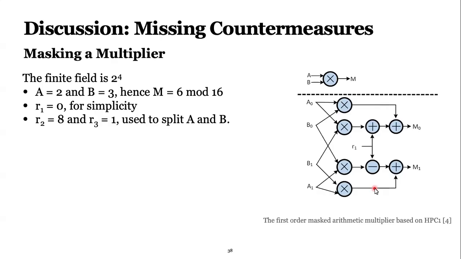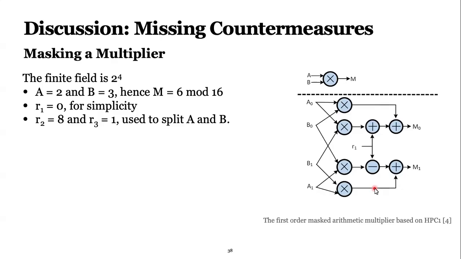They are basically creating shares using random values. I will keep this R1 as 0 for simplicity. I just want to explain how to create shares and how to get the same result. It can be any value. And R2, let's say 8, and R3 is 1.